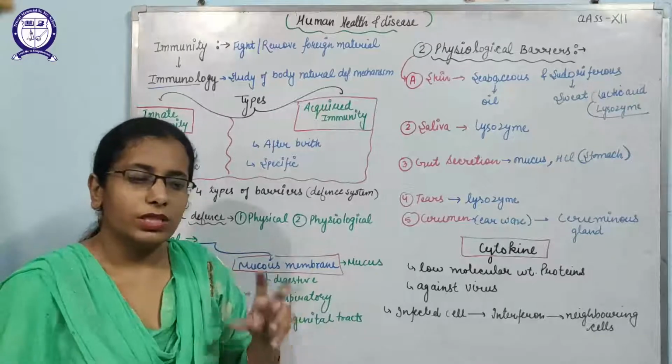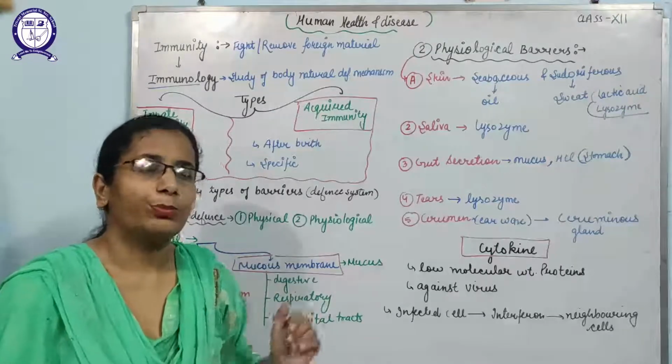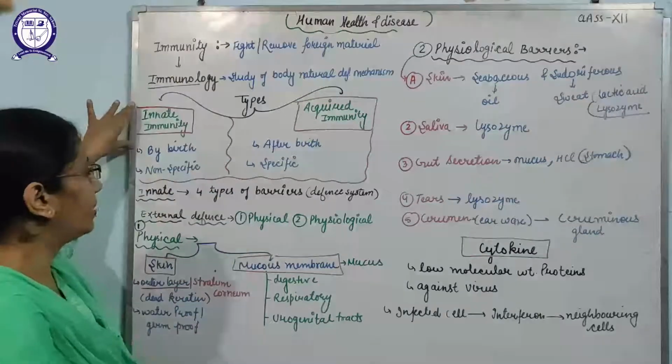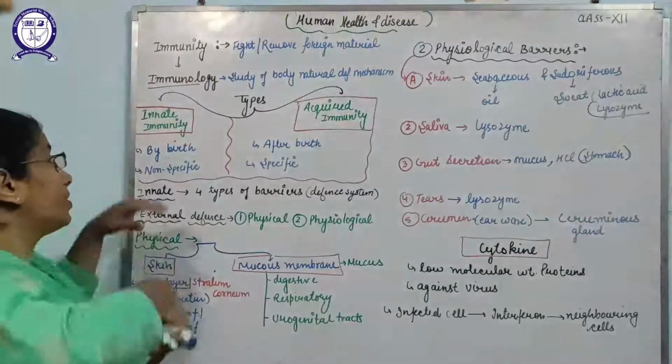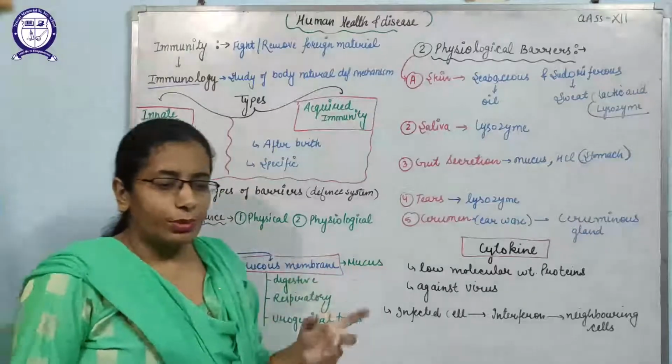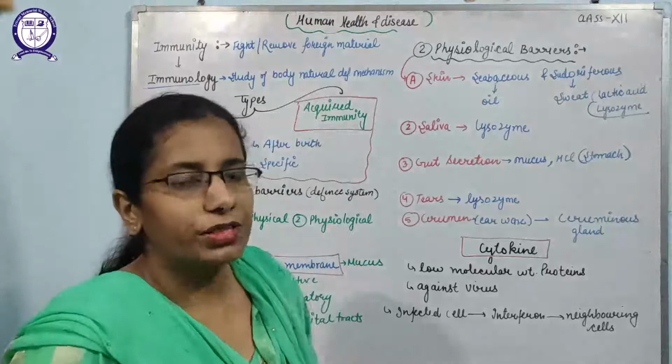Those cells of immunity provide protection against disease. So the immunity that we get by birth is known as innate immunity, and the second is acquired immunity, the immunity that is developed after birth.